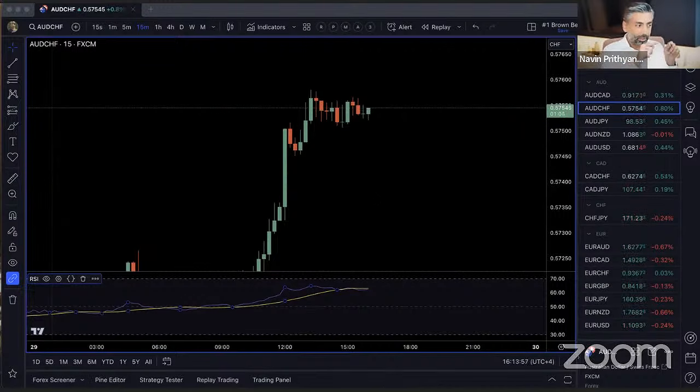So the RSI is your assistant. You are not using the RSI to make the trade. It is a tool that assists you. You have to make the decision to tell it what to do, not the other way around. It does not tell you how to trade. Okay, get that right in your head first. So never use any indicator to tell you what to do. You need to set the indicator to help you understand a little bit what is happening.